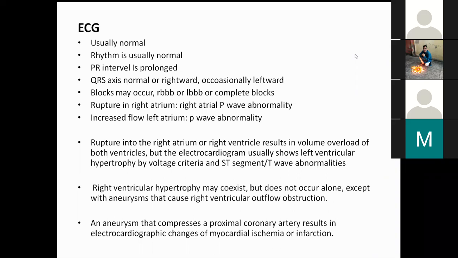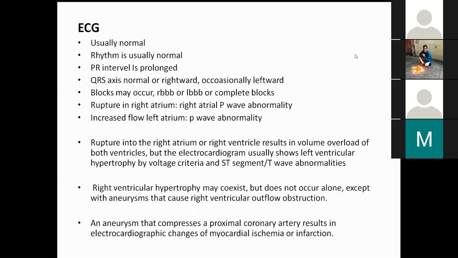Okay, coming to ECG. The ECG is usually normal. The rhythm remains normal. PR interval is prolonged. The QRS axis is normal or rightward. Blocks may occur in the form of RBBB, LBBB, or complete heart block if it ruptures into the left ventricle, if there is a ventricular septal defect. If it ruptures into the right atrium, there is right atrial abnormality on the ECG. If there is increased flow to the left atrium, it causes a P-wave abnormality or left atrial abnormality.